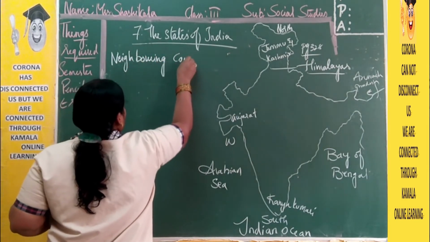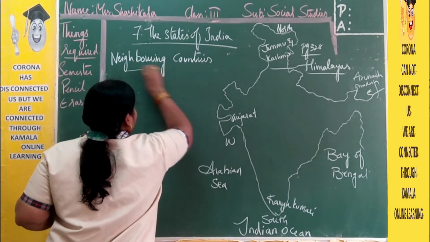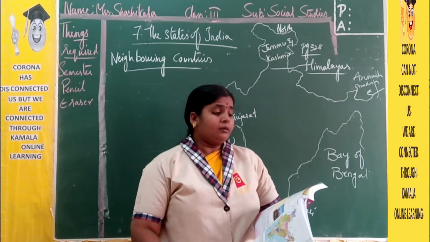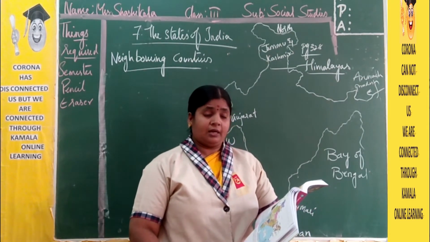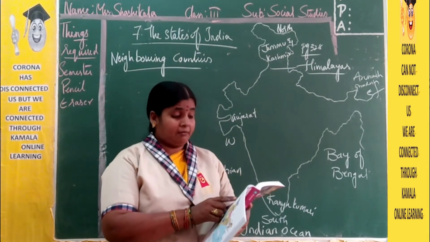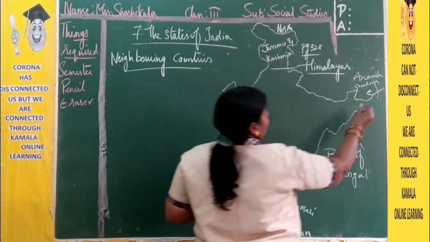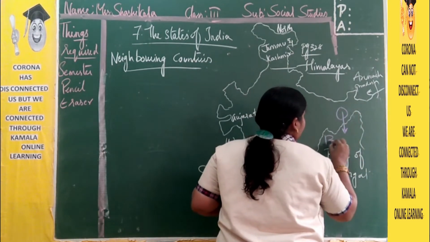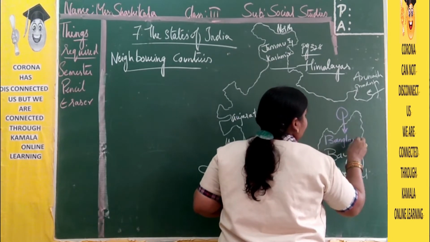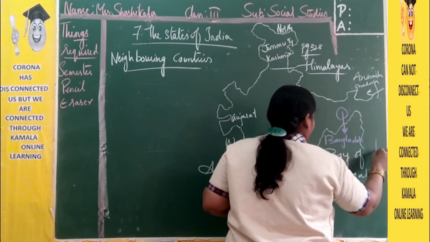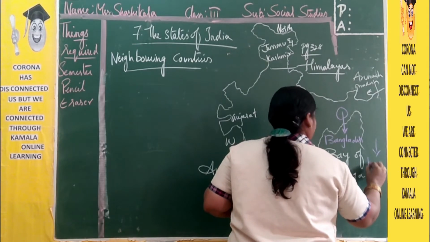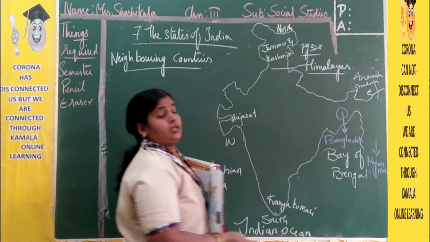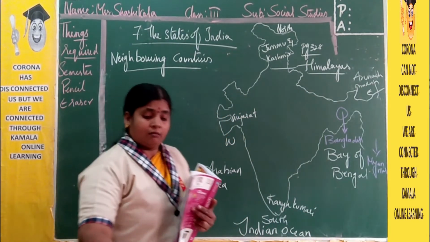What are the neighboring countries of our India? So these are the neighboring countries of India. They are Bangladesh and Myanmar in the east. In this east direction here we have Bangladesh, and here we have Myanmar. So these are the two neighboring countries in the east direction.